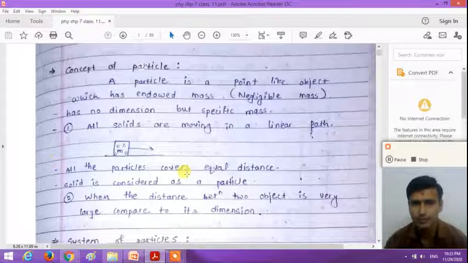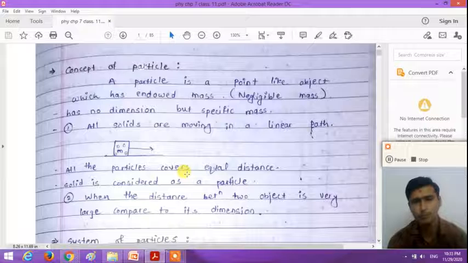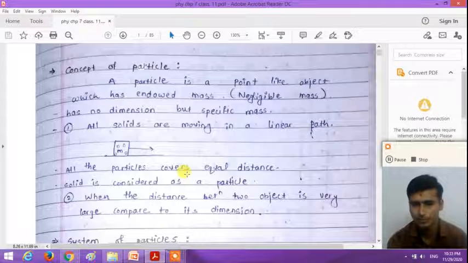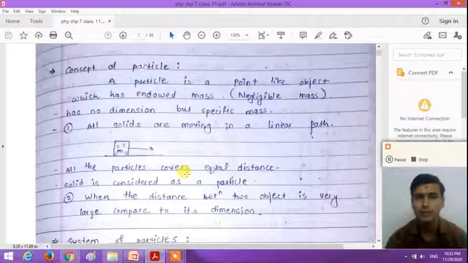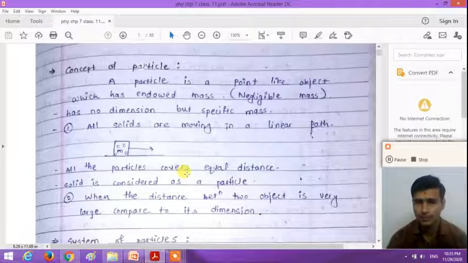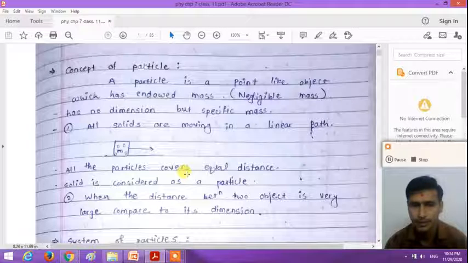All the particles in the solid object cover equal distance in equal intervals of time. So to study the motion of a solid object, we need to study the motion of only one particle and we can understand the motion of the solid, right? So in this situation, all solids are considered as a particle.